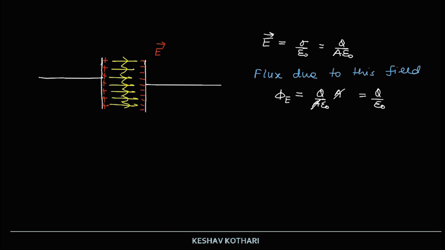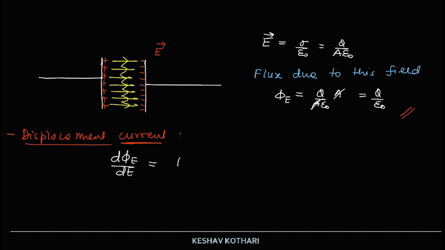So post calculation, the flux due to this field is equal to Q by epsilon naught. If we calculate the value of displacement current, it is because of the variation of this charge with time. For this I am calculating d phi E by dt, and over here we obtain it as equal to 1 by epsilon naught of dq by dt. So this dq by dt is written as displacement current.